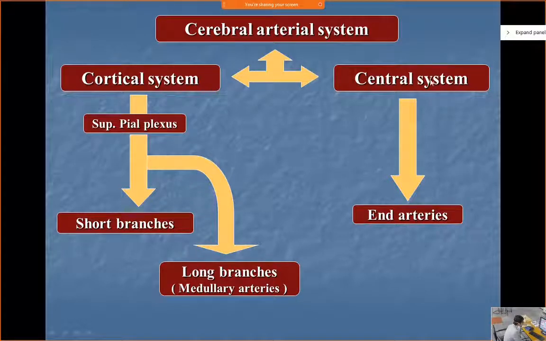The central system refers to branches of these arteries that enter inside the substance of the brain and supply the nuclei and other parts lying deep in the cerebral hemispheres. These central arteries are end arteries. They do not have any plexus as in the cortical system.